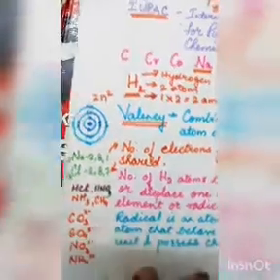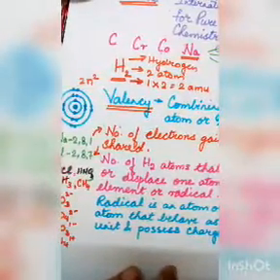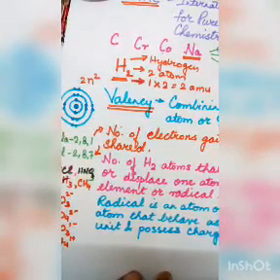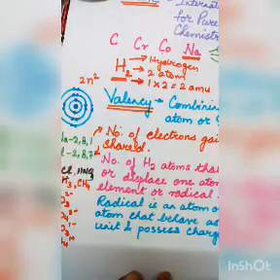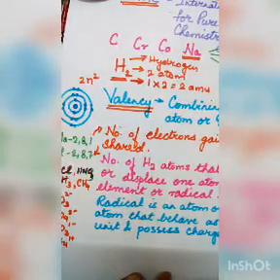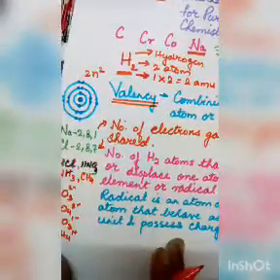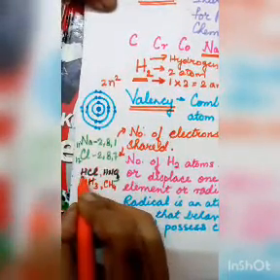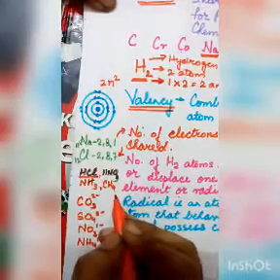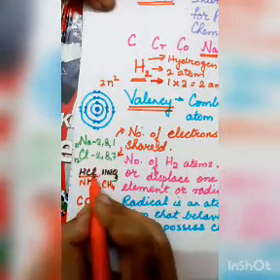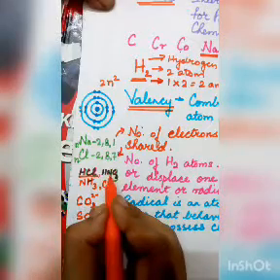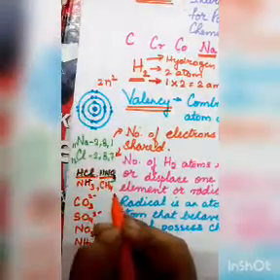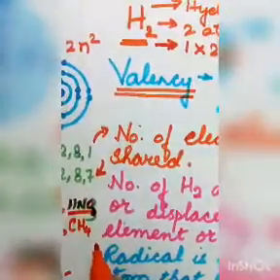Valency can also be defined as how many hydrogen atoms are combining with the element, or how many hydrogen atoms it is combining with or displacing. So if you see here, there are a number of compounds with hydrogen atoms, like hydrochloric acid or hydrogen chloride gas. Now if one hydrogen atom is combining with chlorine, that means the valency of chlorine is 1. With nitrate, HNO3, one hydrogen atom is combining. You see here, one hydrogen atom is combining.